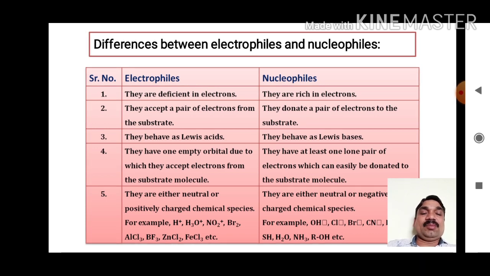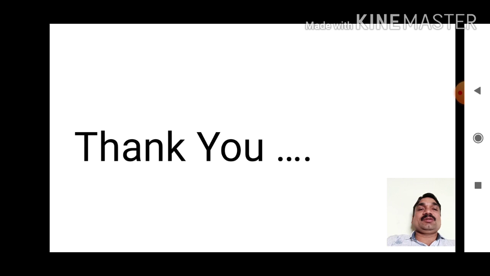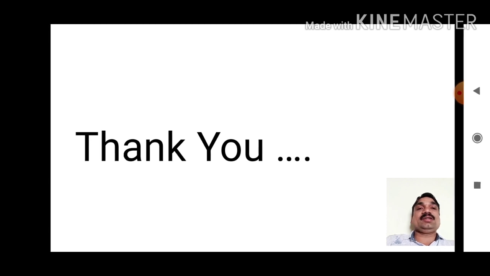So this is all about the reagents, their types and the difference of those reagents. In this unit we have seen the second part, that is reagent, definition of reagent. Then there are two types of reagent, one is electrophile, another is nucleophile. Again these electrophiles or nucleophiles are divided into two parts. The electrophiles are divided into two types, cationic or positively charged electrophiles and neutral electrophiles, with their examples.